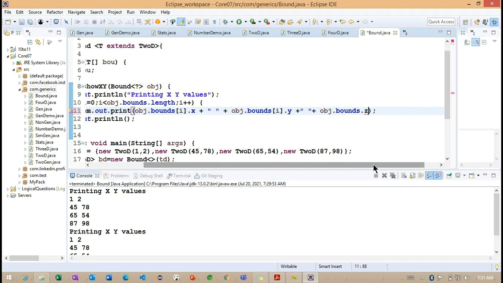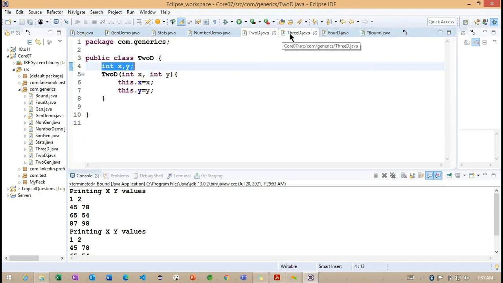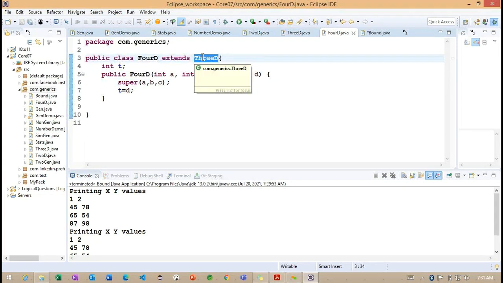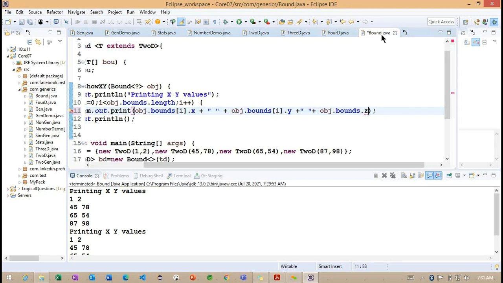Extend 3D. Because all the classes are already extended here. Now you can see the 3D is already extending 2D and 4D is already extending 3D here. Getting the point. So basically we are going to have this particular drawback here.